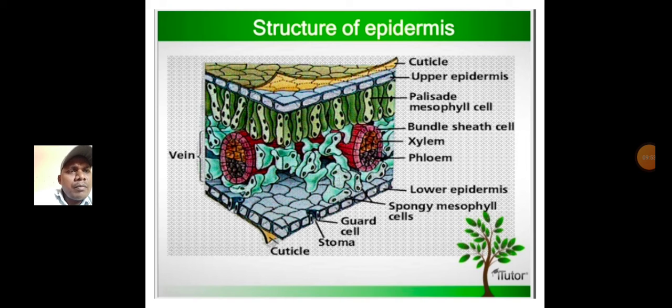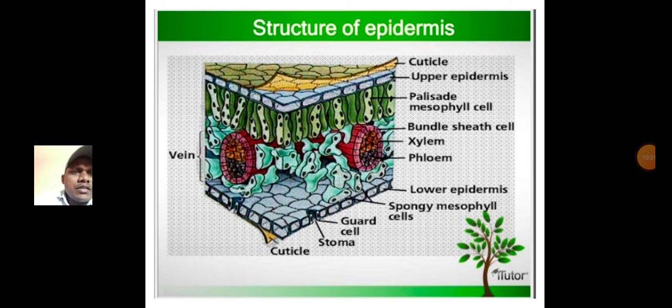Next, lower epidermis. Generally xylem, phloem, and cambium. Cambium is present between xylem and phloem. With cambium, this is an open system. Without cambium, it is a closed system.